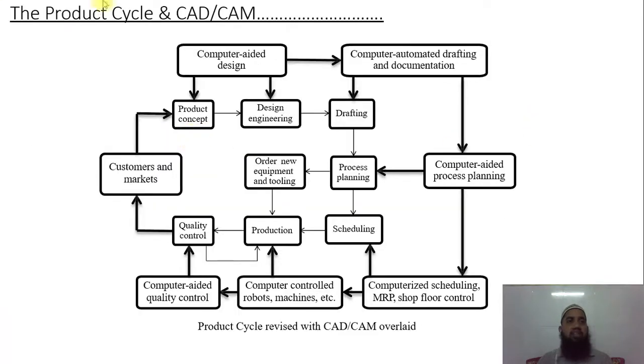Now here you can see the product cycle in CAD/CAM continued. Here we are using a computer. See how the ease of work happens. You can see here, the same customer and market department is there. It goes to the product concept department, but the product concept department does the synthesis and analysis by use of computer aided design. Both departments work in parallel through the computer aided design department, that is called the CAD, and the same department conveys all the information at the same time with the same PC to the drafting department.